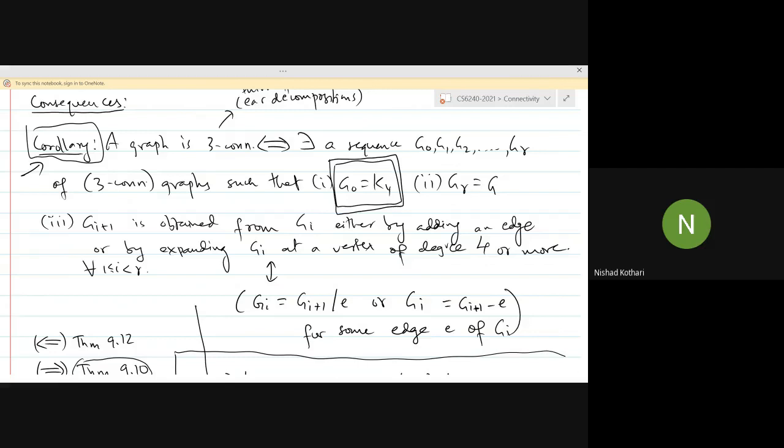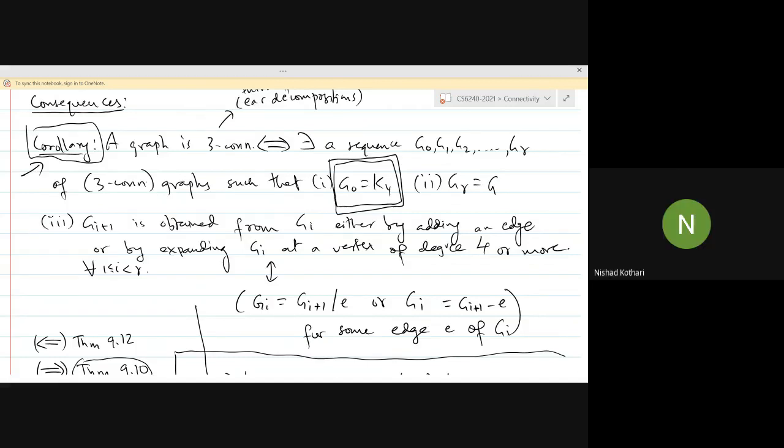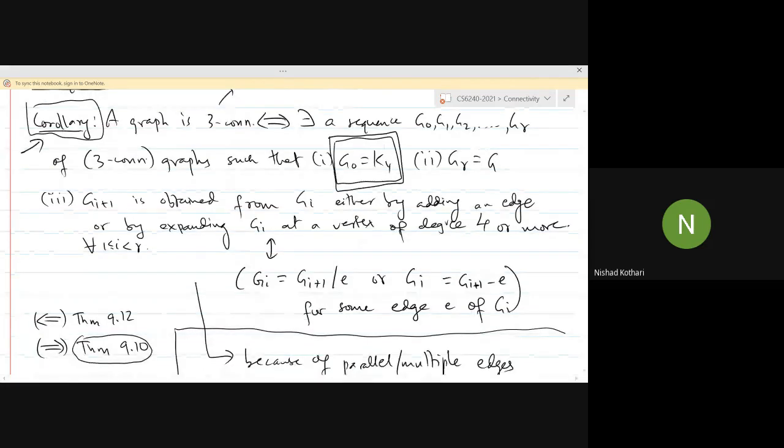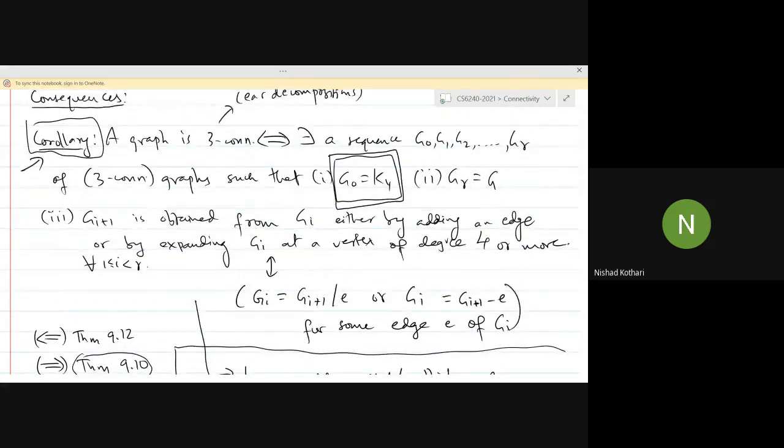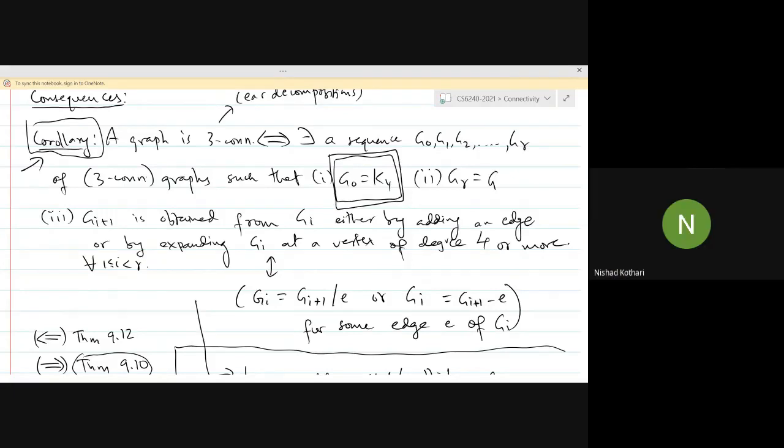And it is more efficient than exhaustively generating all the graphs and then checking for three connectedness. Okay. So for those of you who are computationally inclined, this is another interesting use of this kind of theorem. You can actually use it to compute stuff.